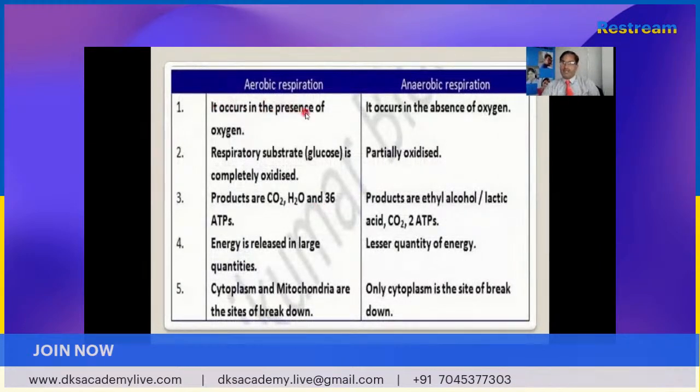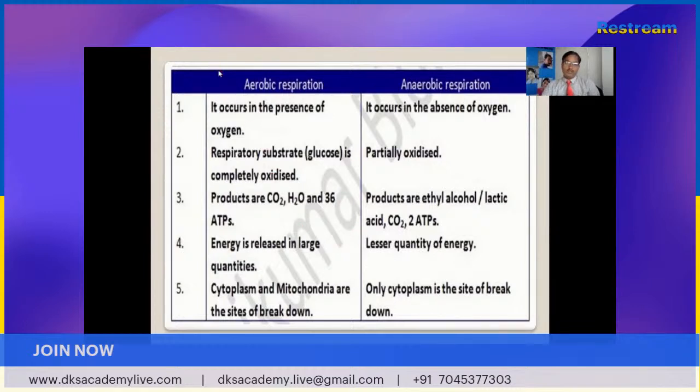Now the difference between aerobic respiration and anaerobic respiration. Aerobic respiration occurs in the presence of oxygen. Anaerobic respiration occurs in the absence of oxygen. In aerobic respiration, the respiratory substance glucose is completely oxidized. In anaerobic respiration, it is partially oxidized. Products are carbon dioxide, water, and 38 ATP molecules.